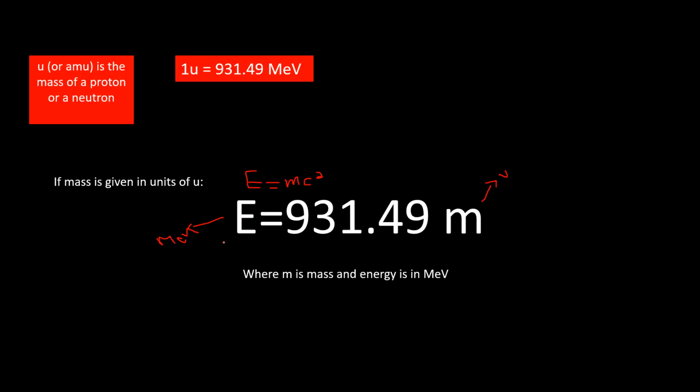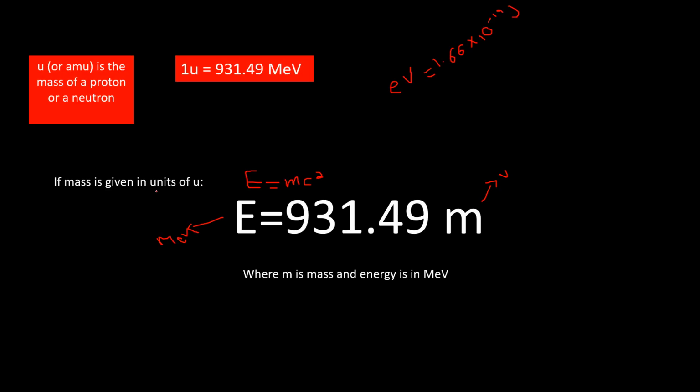Of course, you could convert the energy, which is in mega electron volts, into joules. 1 electron volt equals 1.66 times 10 to the power of negative 19 joules.